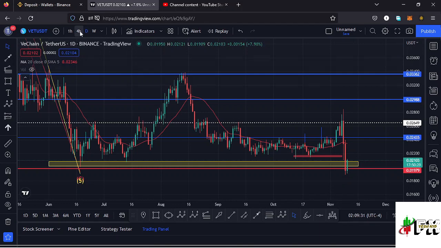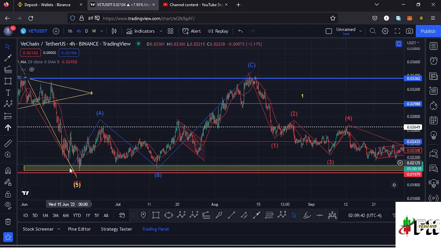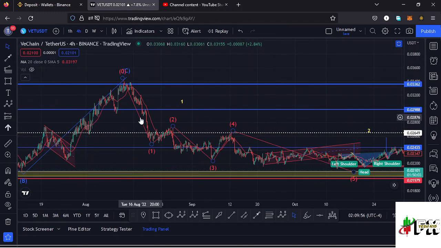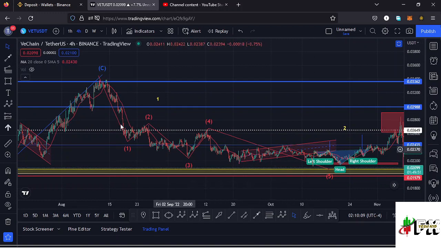And if I jump to the 4-hour chart for further analysis, here you can see after making our low at around the $0.02 mark, we had been seeing a very nice bounce to the upper side in a movement that I'm terming as an ABC corrective movement. And after seeing the high for that ABC corrective movement, what I expected on the other side is the formation of a 5-wave structure to the lower side, and that is what we have been seeing, having these as wave 1, wave 2, wave 3, wave 4, and then a wave 5 making its low at around the $0.021 mark.